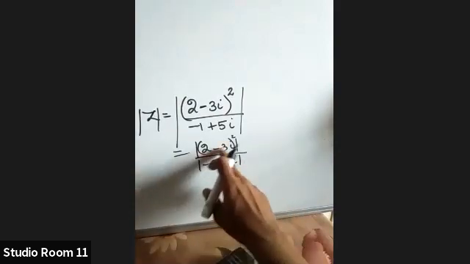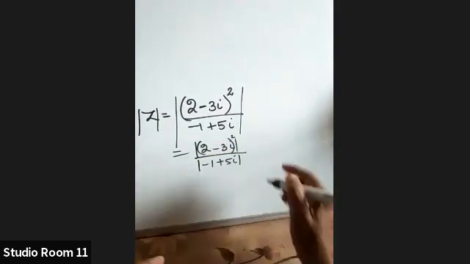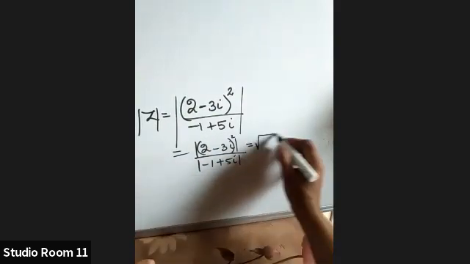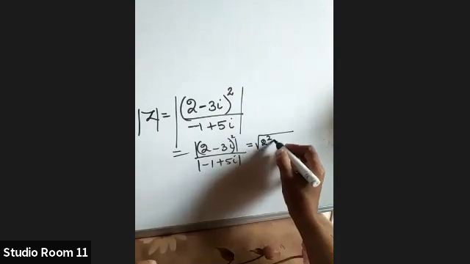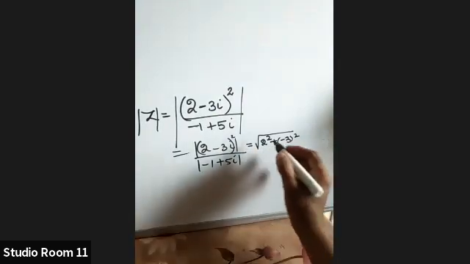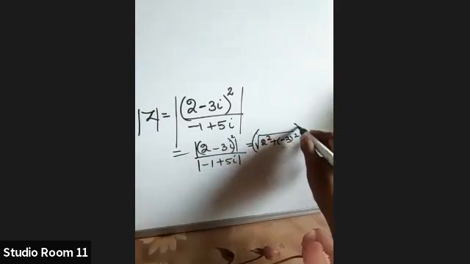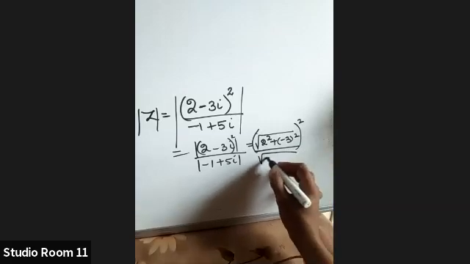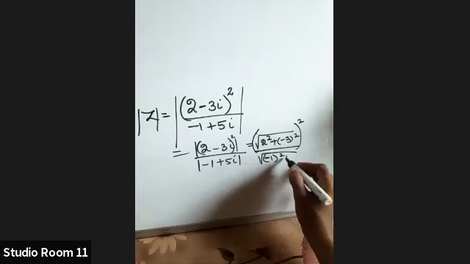Now, modulus of 2 minus 3i the whole square means you take the modulus and square it. What is the modulus? Root of a square plus b square. For that one square is there, by root of minus 1 square plus 5 square.